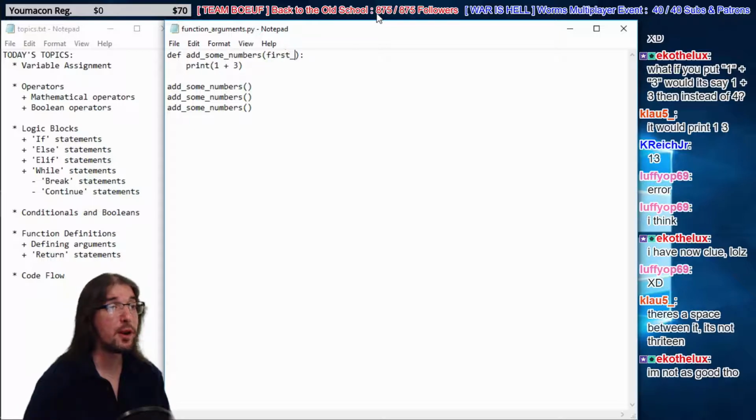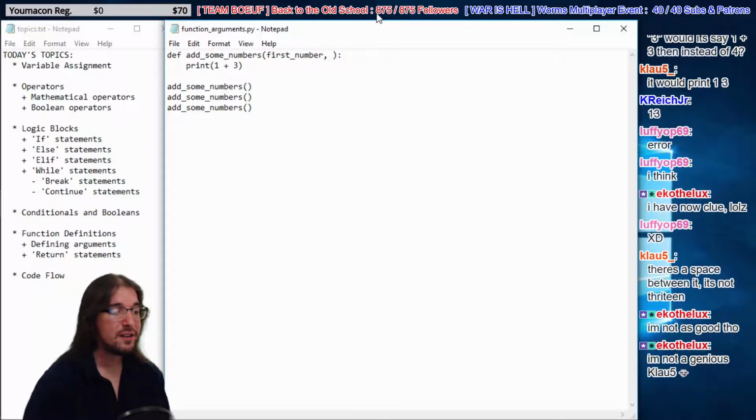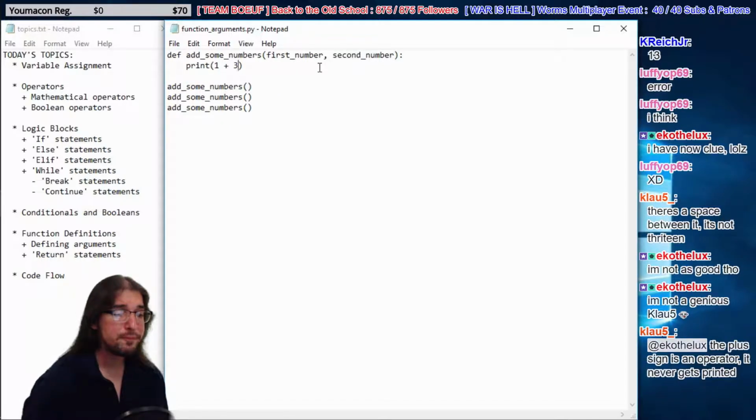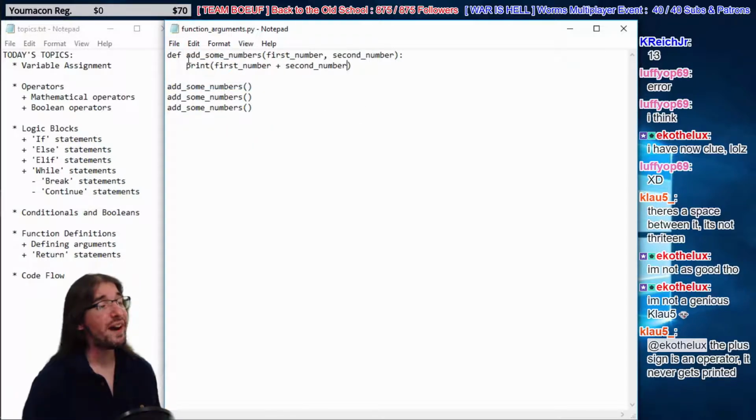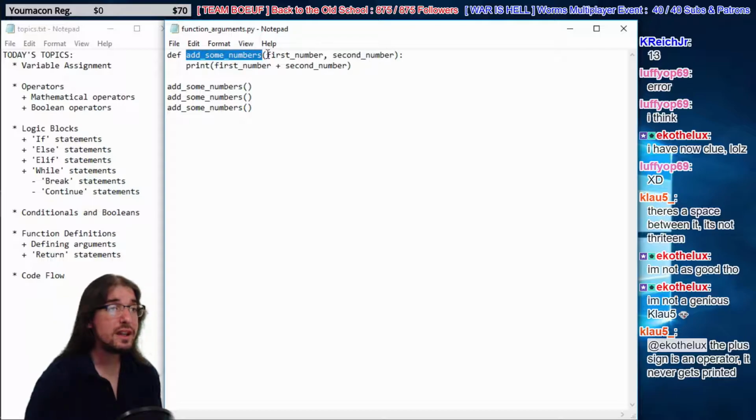Let's say we have a couple of arguments now, right? First number, second number. Okay. Well, instead of printing 1 and 3 now, we're gonna print first number and second number. Okay, cool. But what does that mean exactly? Well, now it means when we say define, we give the function name, we say it needs these arguments now.